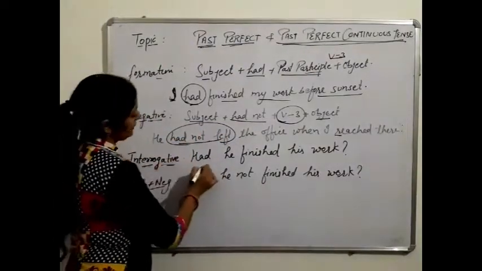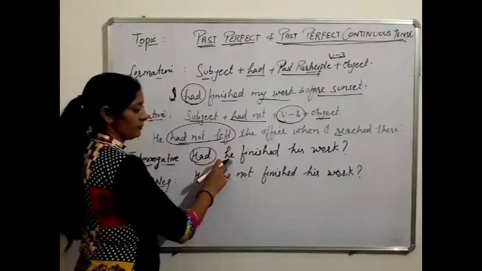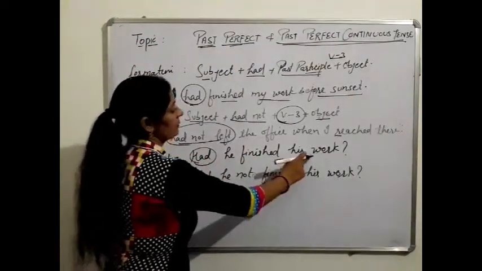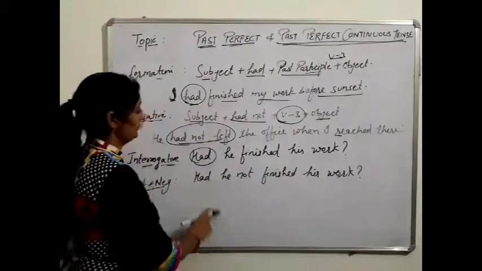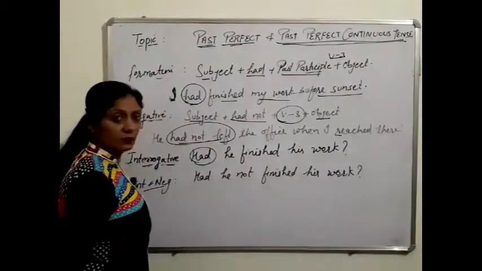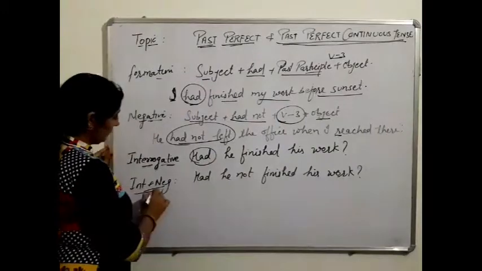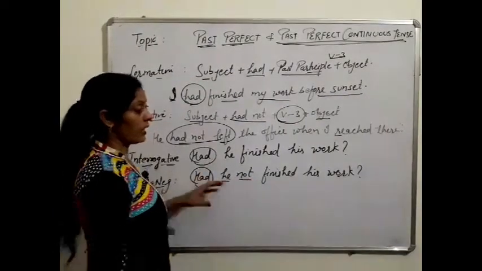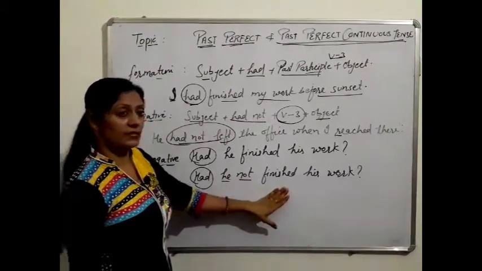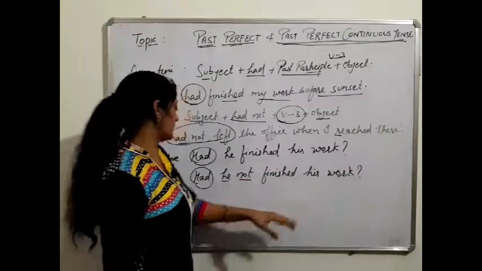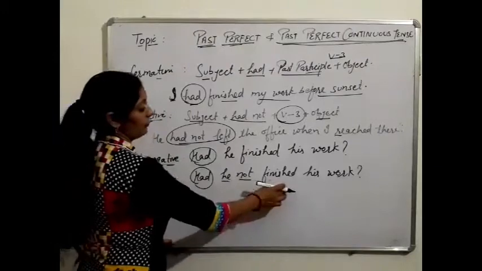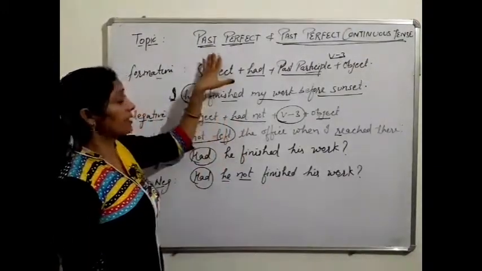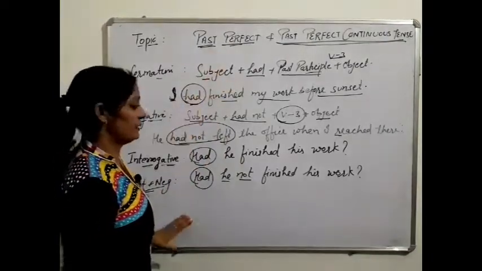In interrogative sentences we use helping verb, then subject, after that third form of verb and object and question mark at the end. Had he finished his work? And in interrogative negative we use helping verb, then subject, and not is used after the subject, past participle and object. Had he not finished his work? Student, this one is the structure of past perfect tense. Now see its uses.